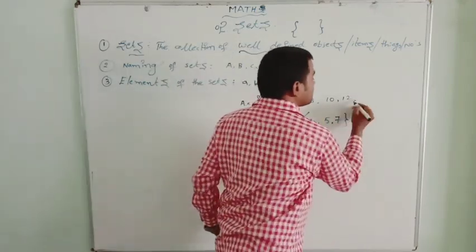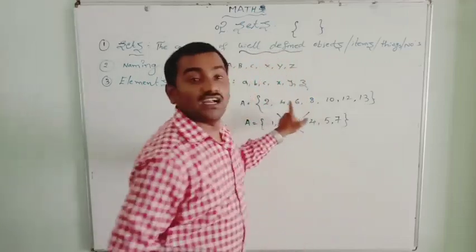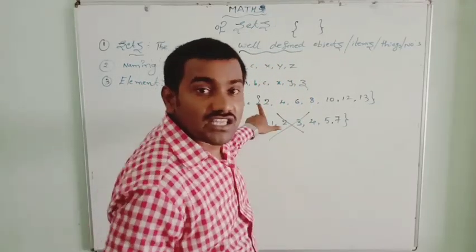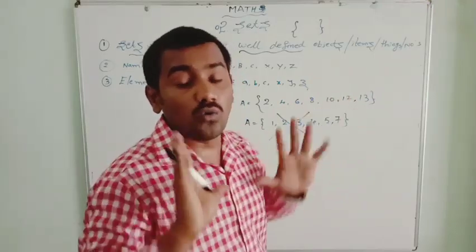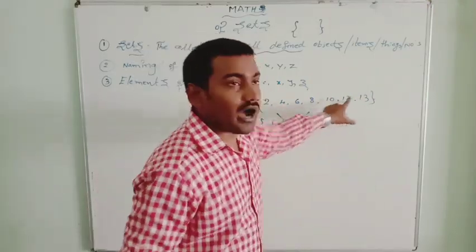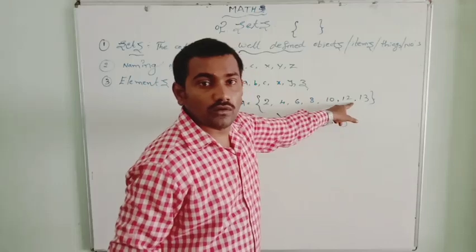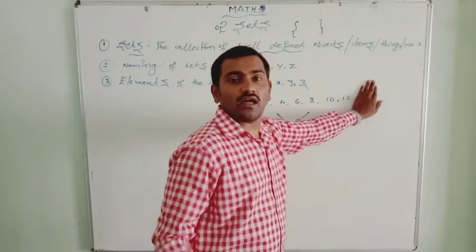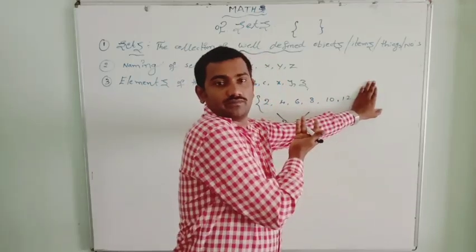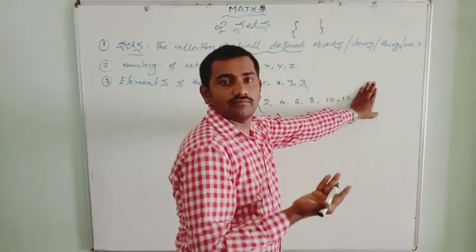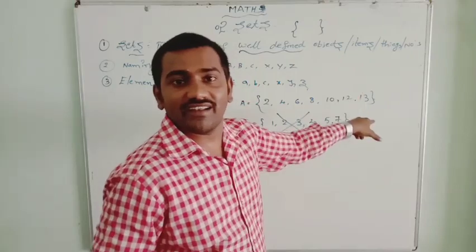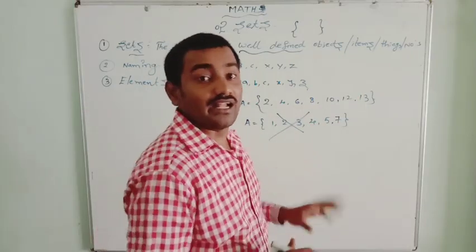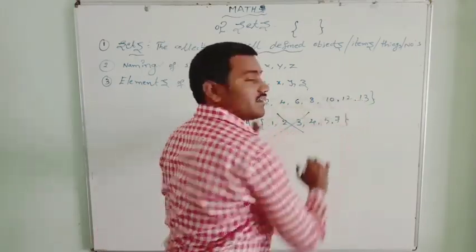Now if I write here 13, it is not a set, because these elements don't contain a common property or common rule. It doesn't have any rule. How can you express this rule? You cannot. Till here you can tell these are the even natural numbers, even numbers till 12. But when we come to 13, it is not an even number. Okay, then these will not be considered.